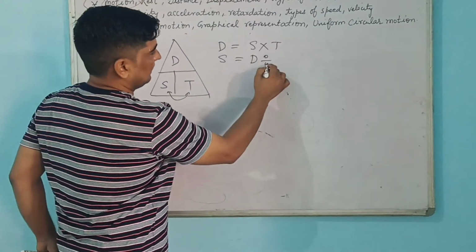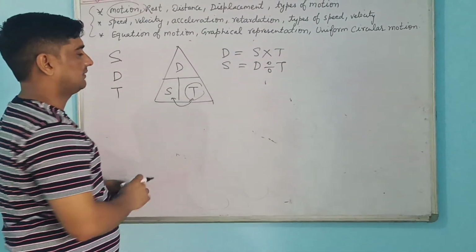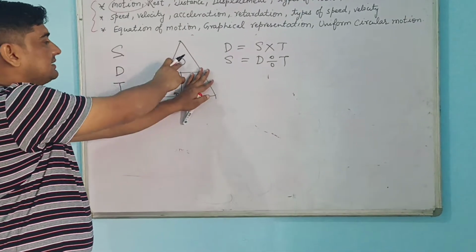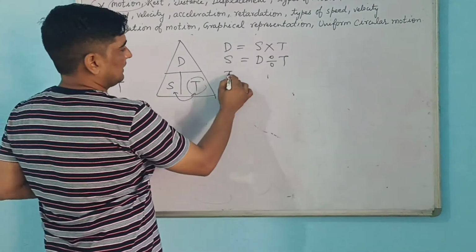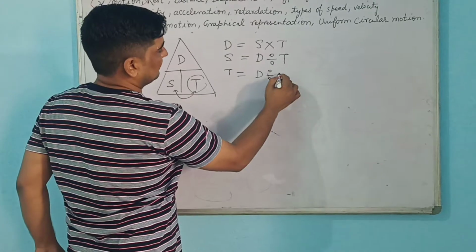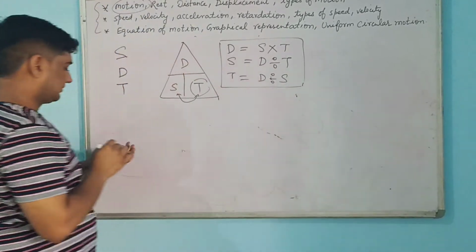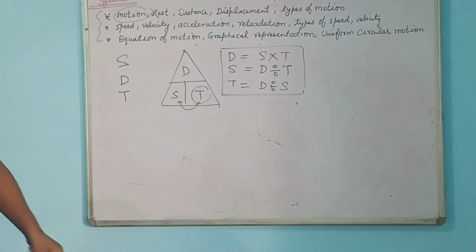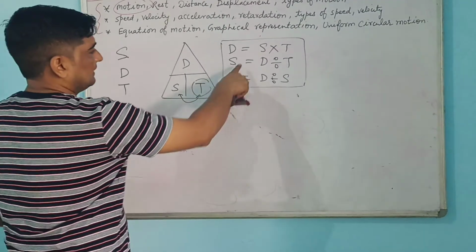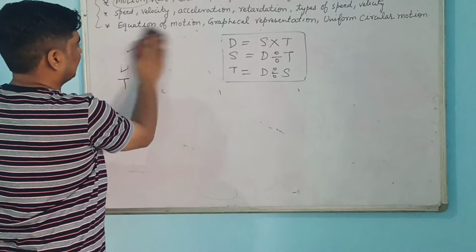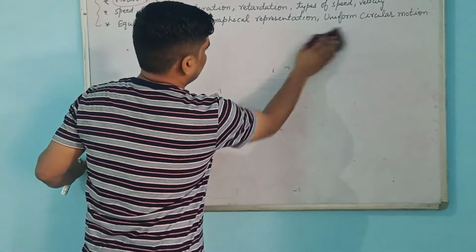Distance divided by time. If I am covering time, I can see distance divided by speed. So time will be distance divided by speed. Based on this, you will be having small questions. But I will take speed first. What is speed? Speed, as we have done, is distance divided by time. We can derive that.